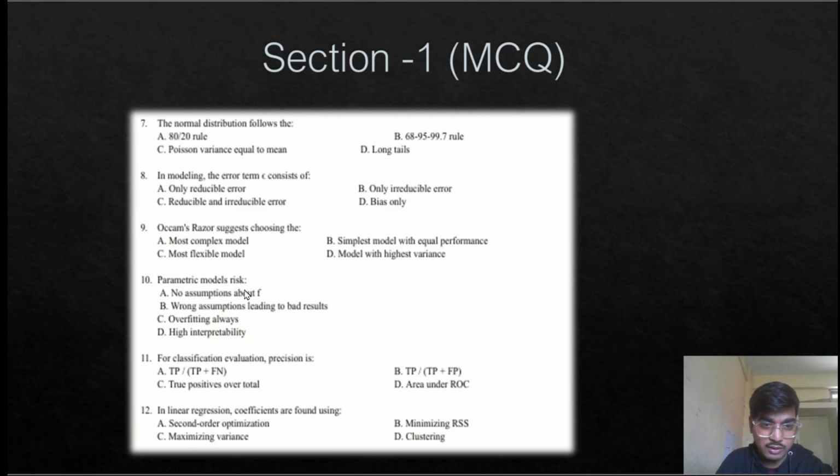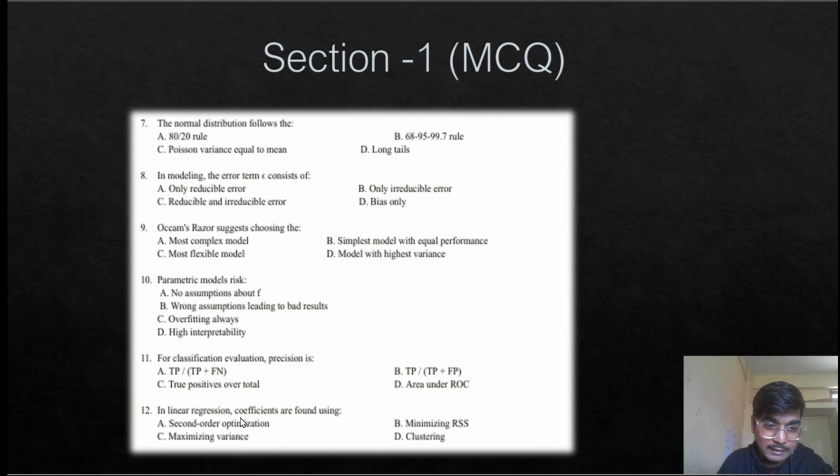Parametric models risk. In a parametric model, we first make an assumption, then we perform our operation. So if we make a wrong assumption, it may lead to bad results. So option B will be correct for question number 10. For question number 11, it is asking about classification evaluation. Precision is true positives divided by the total number of positive predictions made by our methods. So option B, true positive divided by true positive plus false positive, will be the correct answer.